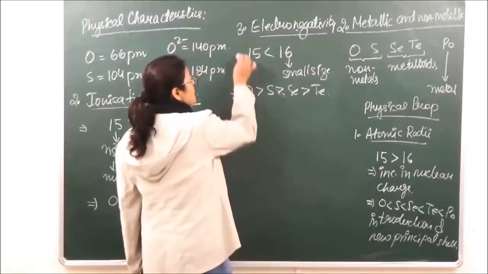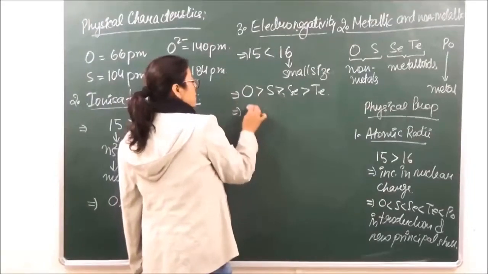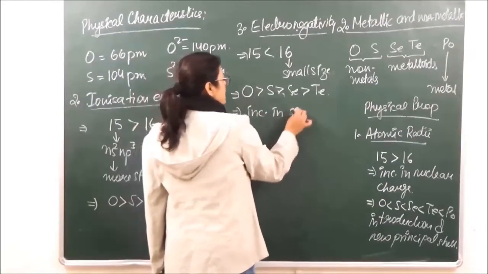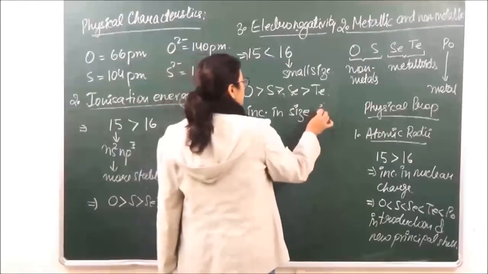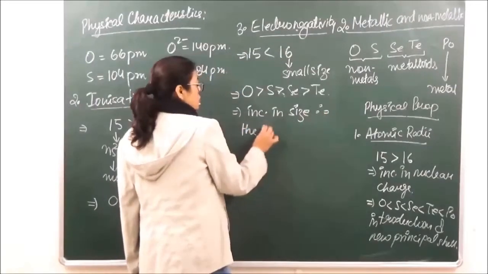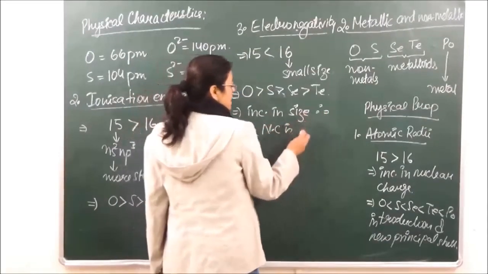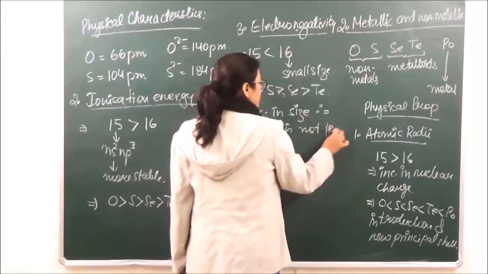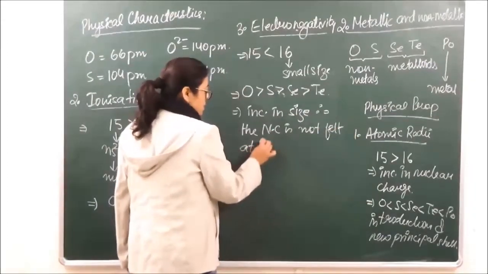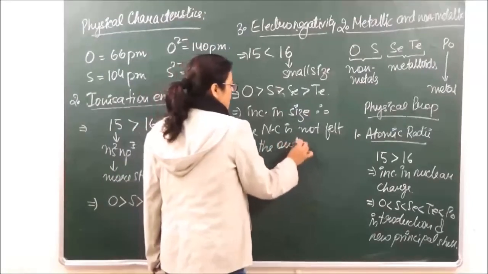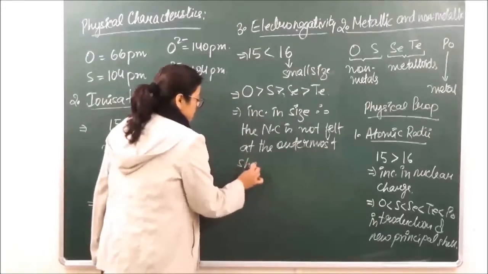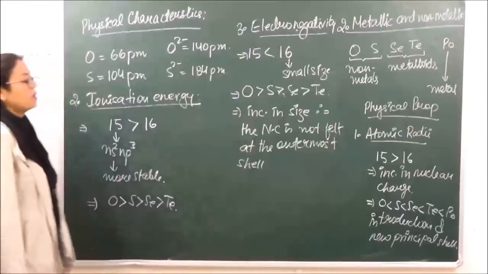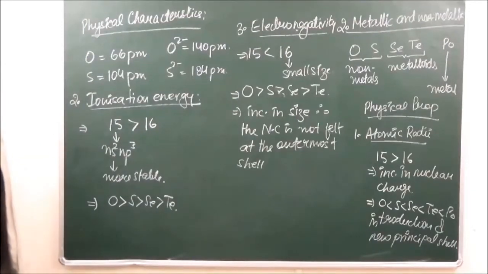The reason behind this is increase in size, therefore the nuclear charge is not felt at the outermost shell. Therefore, the electronegativity will keep on decreasing.